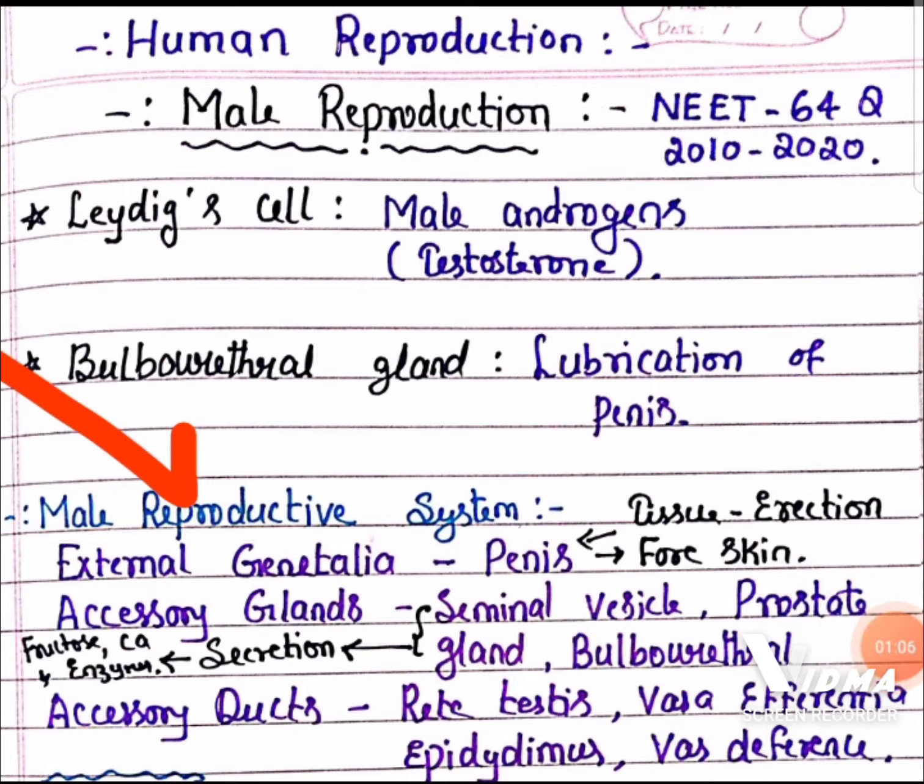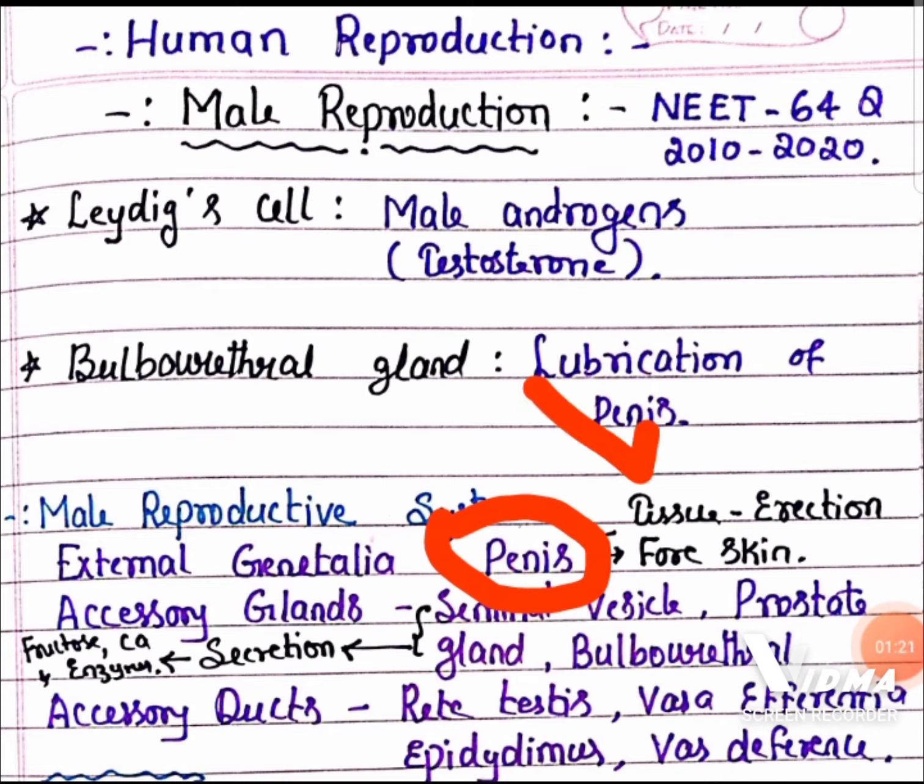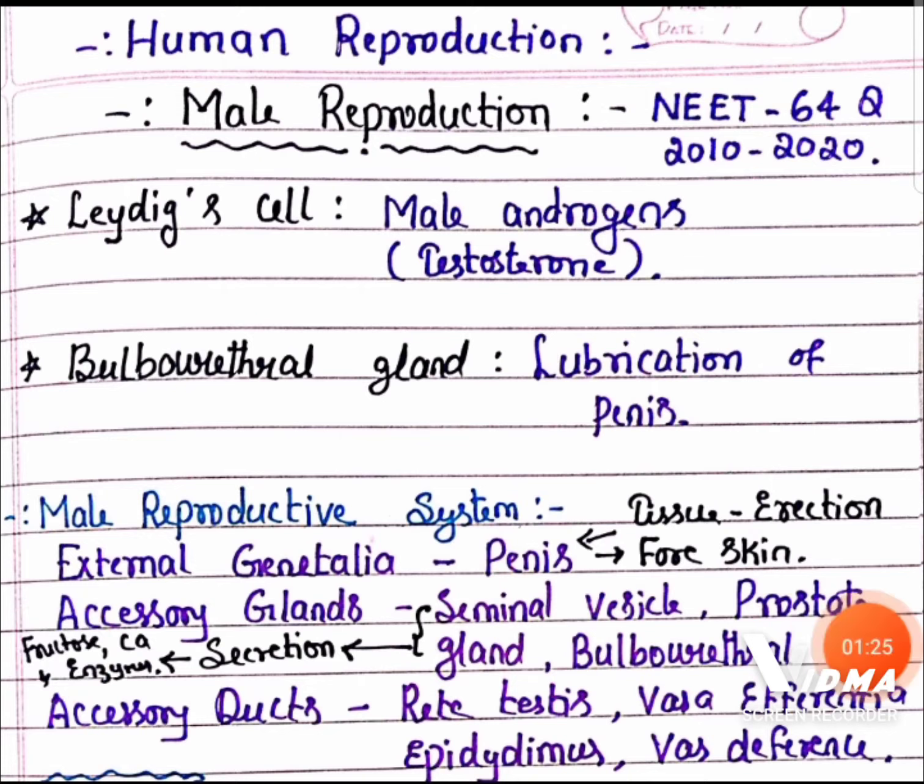If you see the diagram, you will come to know that in the male reproductive system, the external genitalia includes the penis. The penis has a special erectile tissue that helps in erection, and the front part of the penis is covered by a loose skin that is called foreskin.